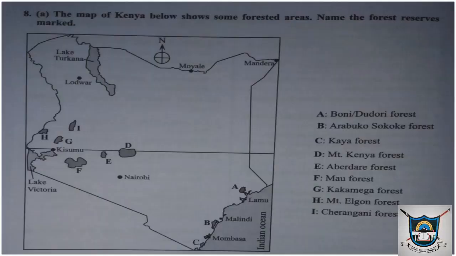Now, I want you to observe keenly the map that I have displayed on your screen. This is the map of Kenya, showing some forested areas. And of course, it was in the form of a question. You can see the map of Kenya.